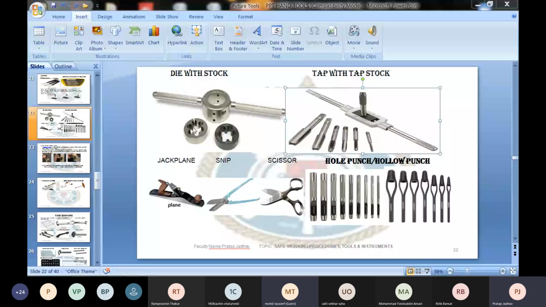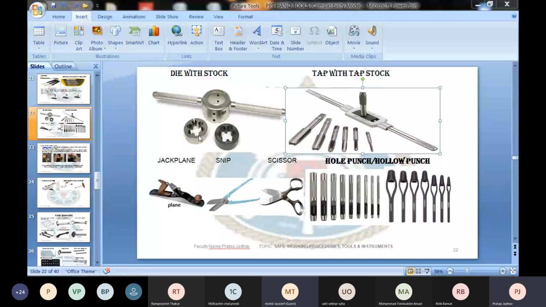Now, the die is selected depending on the size of the rod on which you want to cut the threads, or depending on the diameter of the pipeline on which you want to make the external threads. The die can also be used to repair one or two damaged bolts. So according to that, we select the die and we do the repairing of the threads, or to repair any broken thread.